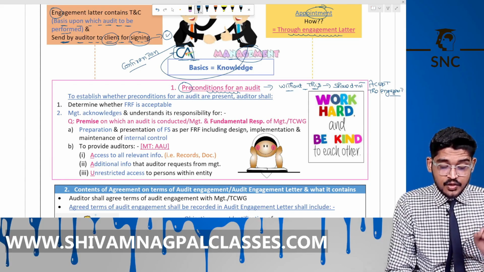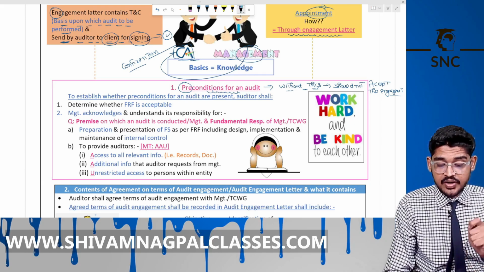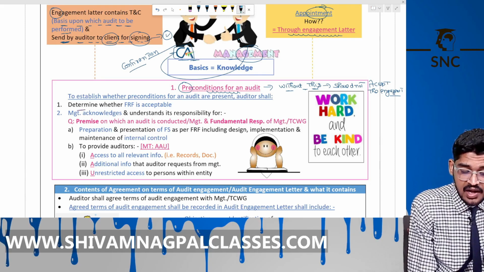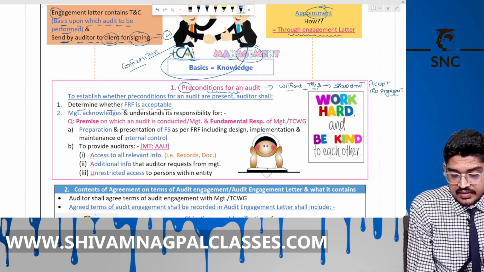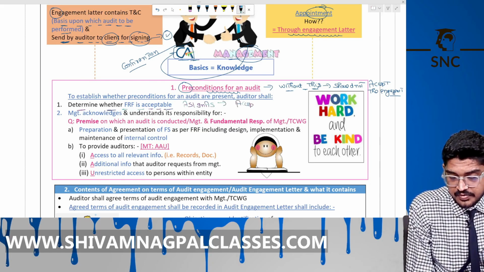See here, to establish whether the preconditions for an audit are present, the auditor shall determine whether the financial reporting framework is acceptable, like AS, Ind AS, on the basis of which the financial statements are prepared, whether it is acceptable or not. First check this. These are the preconditions.